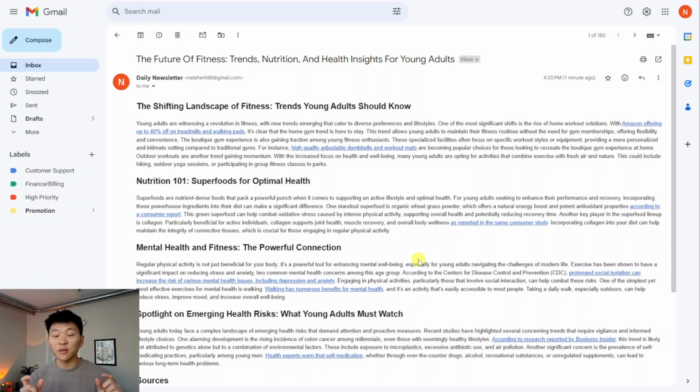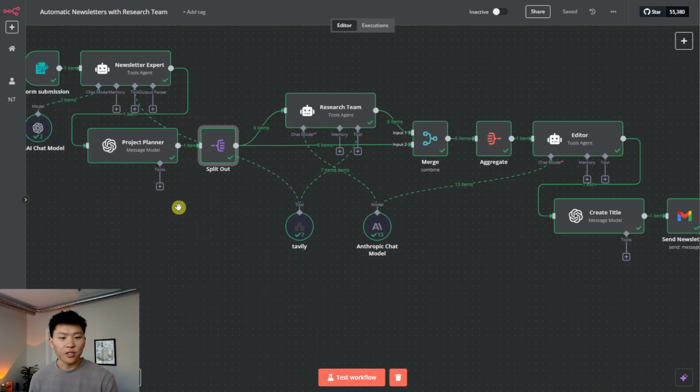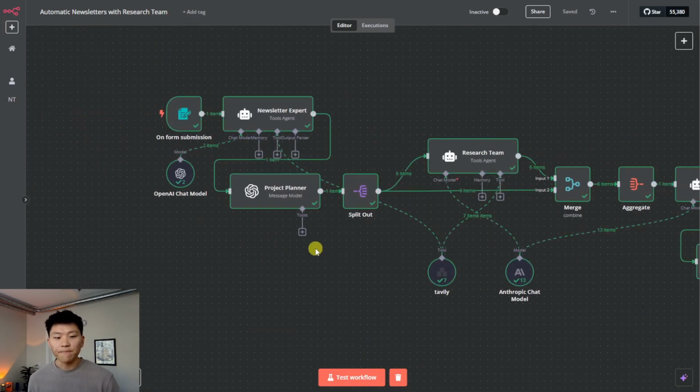So it's really going to be flavored towards the stuff you put in, but you don't even have to put in too much information, which I think is super cool. So yeah, let's go back into n8n and look through each of these nodes now, and we'll talk about the prompting a little bit.